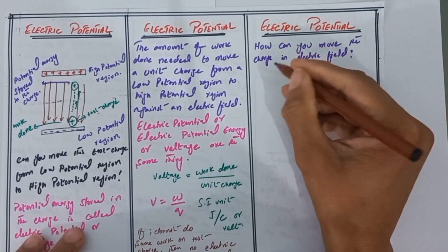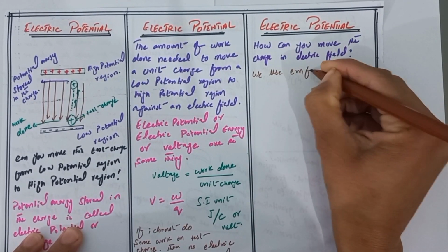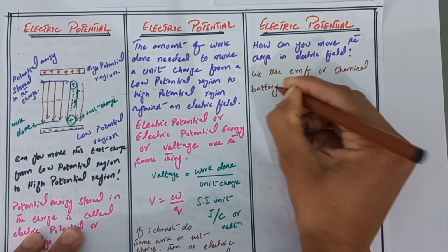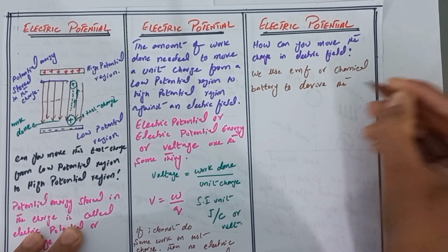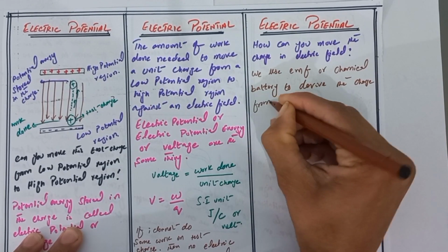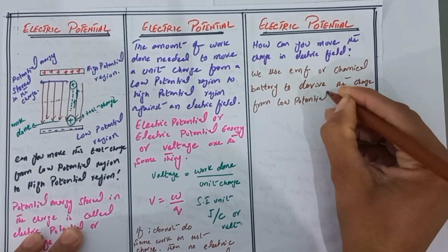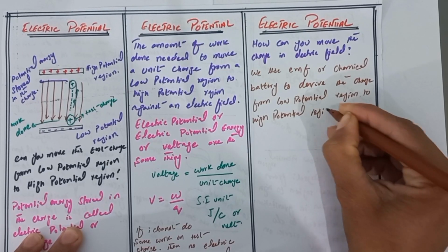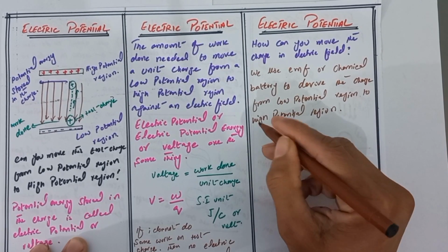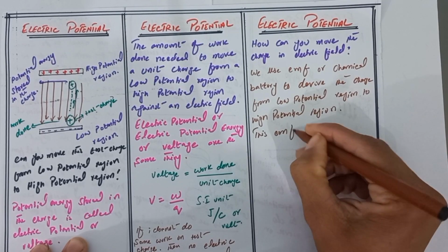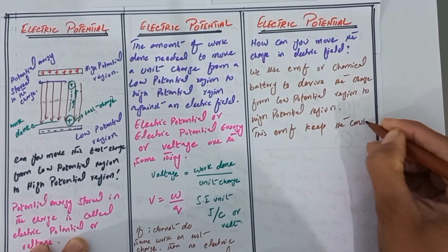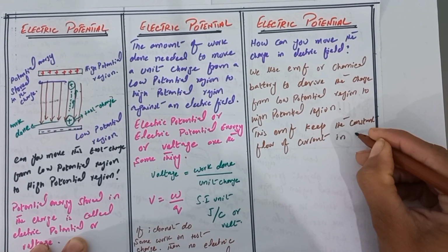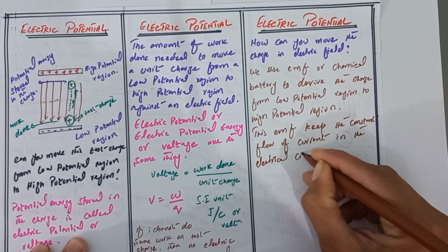The answer is we use EMF or a chemical battery to drive the charge from low potential region to high potential region. This EMF keeps a constant flow of current in the electrical circuit.